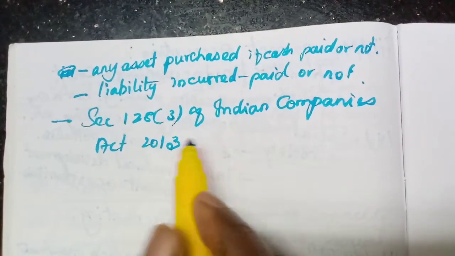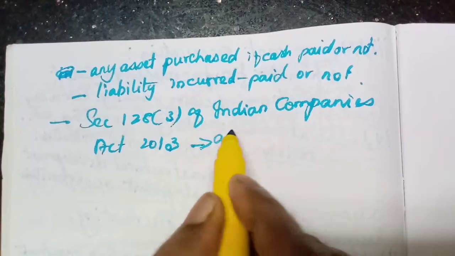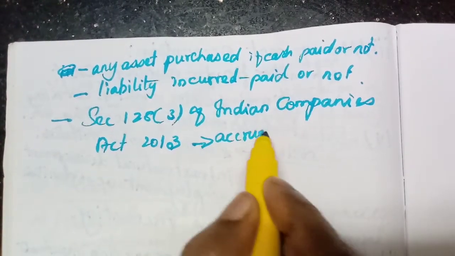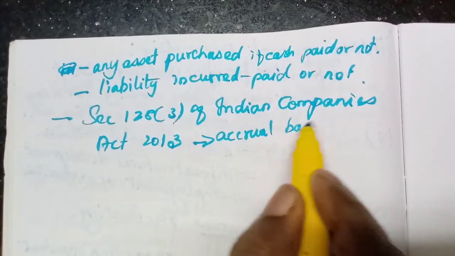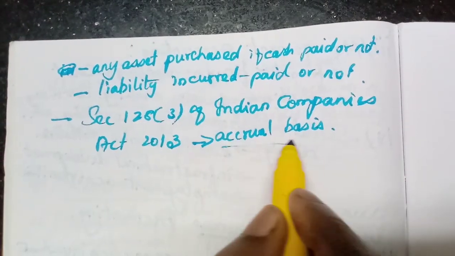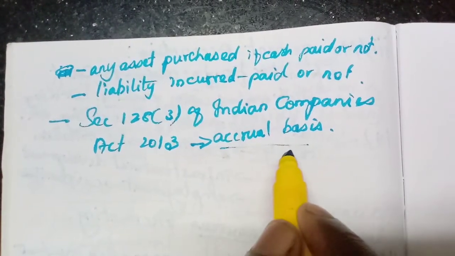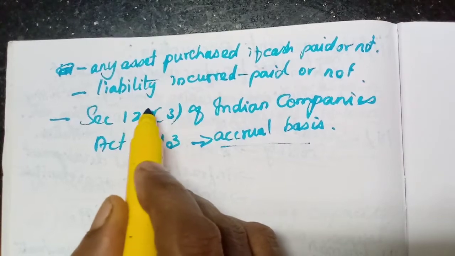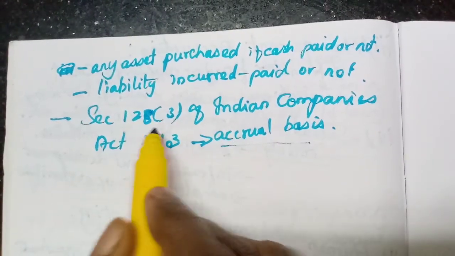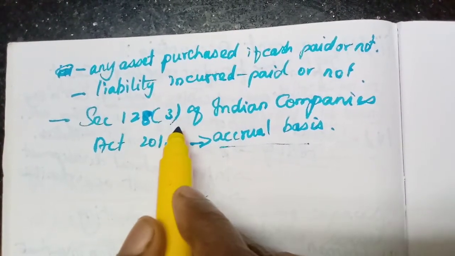It asks us to follow the accrual basis of accounting. That is why we follow this basis. I told you accrual basis is the best one, recommended by the Indian Companies Act under section 128(3).